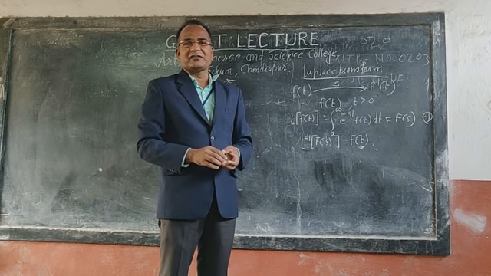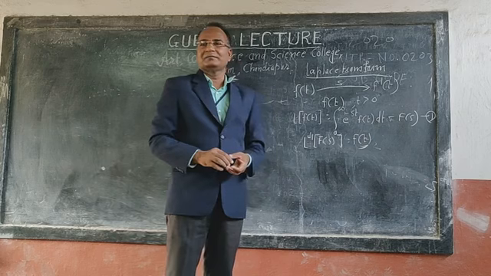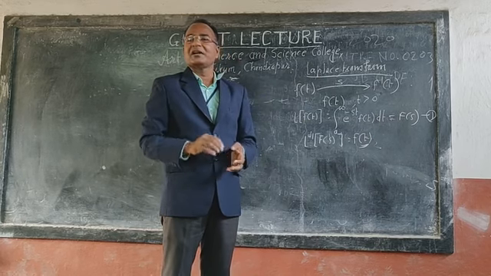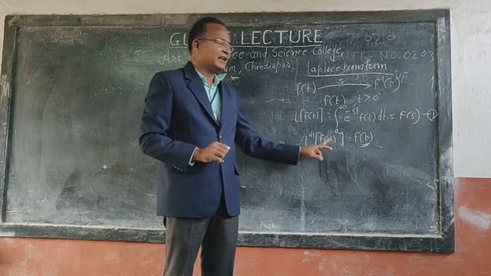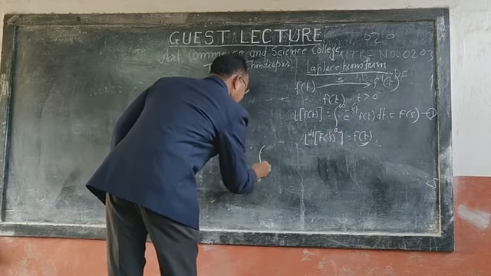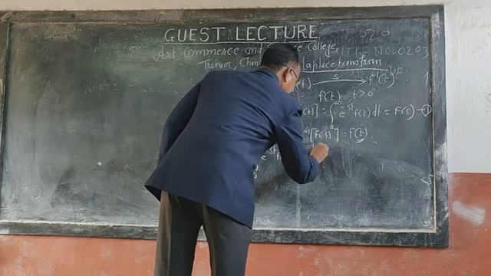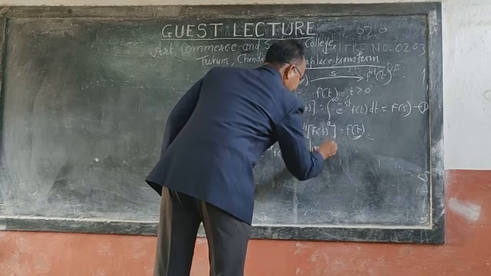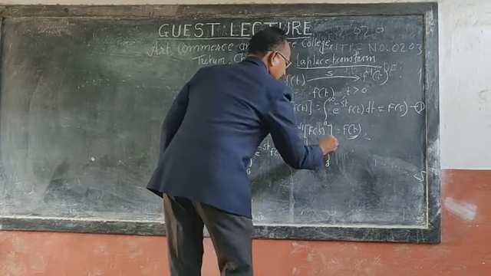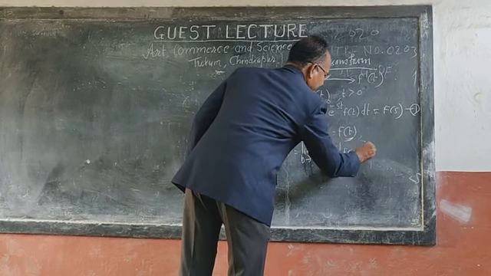When the Laplace transform is required, the integration in the definition of Laplace transform must converge for some value of s, and it can be written as the integration from 0 to infinity of e to the power minus st into f of t with respect to t is equal to the limit b tends to infinity of the integration from 0 to b of e to the power minus st into f of t with respect to t.